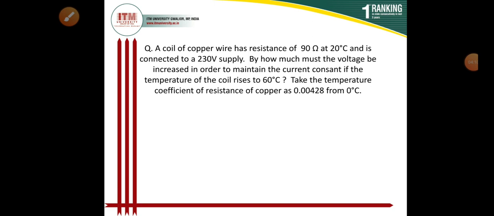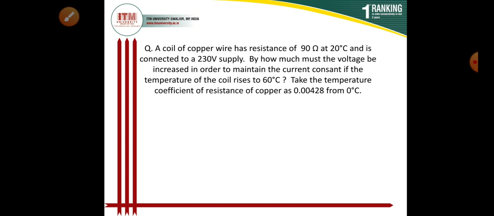Now I want to discuss a question. A coil of copper wire has a resistance of 90 ohm at 20 degree centigrade and is connected to a 230 volt supply.